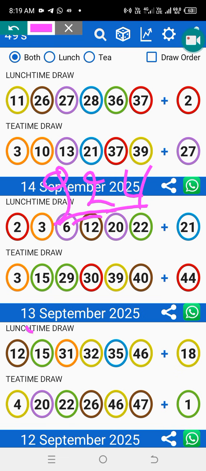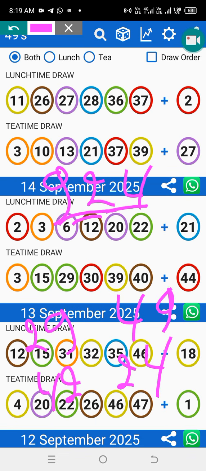Then we have a 29, we have a 49, we have a 42, we have a 24, right? So here we are missing the number. In between we have a 34, and in between here we have a 39. This will be a very important number to play.